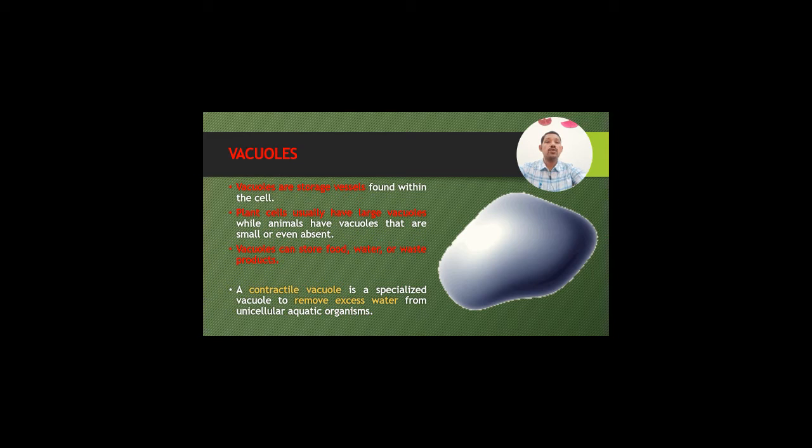Vacuoles. Vacuoles are the storage vesicles found within the cells. Plant cells usually have large vacuoles, while animals have vacuoles that are small or even absent. So we can say these vacuoles are important for plant cells. They can store food, water or waste products. A contractile vacuole is a specialized vacuole to remove excess water from unicellular aquatic organisms.